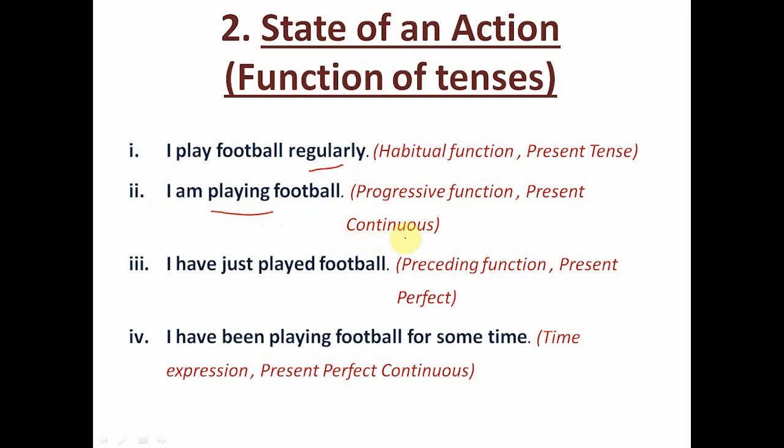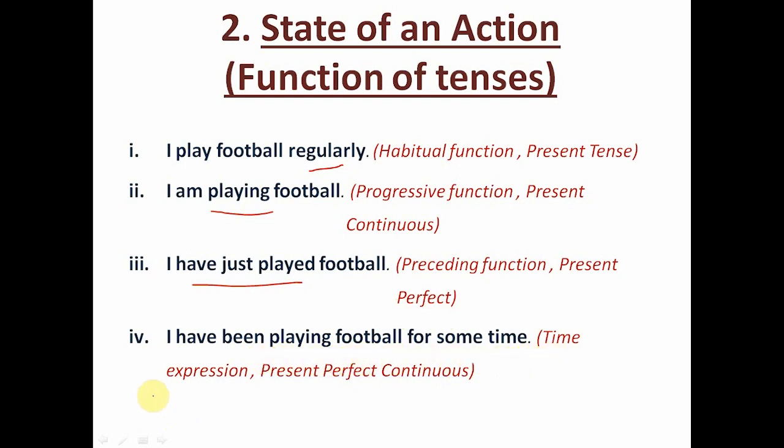The third example is I have just played football. This is a preceding function because the work has just been done, and the fact that the work has just been done makes it perfect. Hence, we can call it present perfect tense. The fourth example is I have been playing football for some time. This is expressing a time.